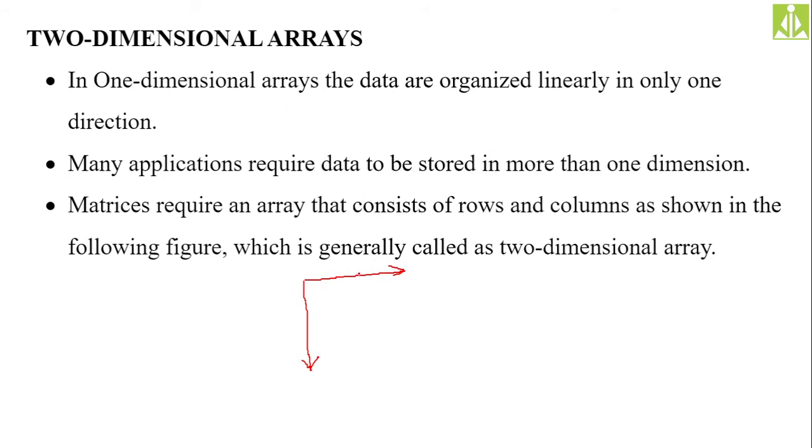So when you are maintaining the elements in two dimensions, definitely you need to have indexes, one for each dimension. So here we are going to have two indexes, one for the x dimension and the other one for the y dimension. And the elements will be stored like a matrix. In your mathematics, how we maintain a matrix, in that way we will maintain the elements in your two-dimensional array. Both in rows as well as in columns we are going to have the elements. And to access every individual element from your two-dimensional array, we need to give the index of both row as well as column.